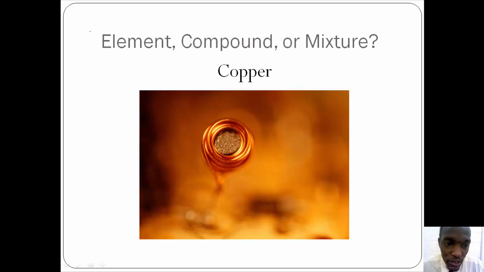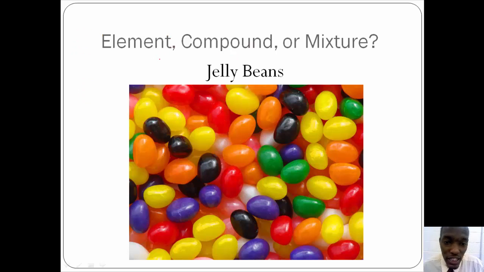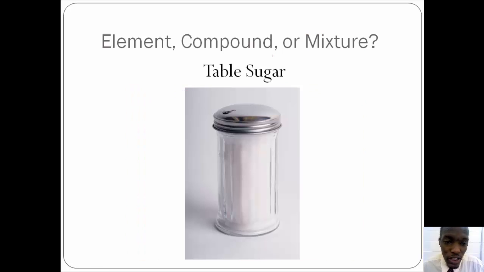Copper is located on the periodic table, so it is an element. Jelly beans, is this an element, compound, or mixture? Mixture.